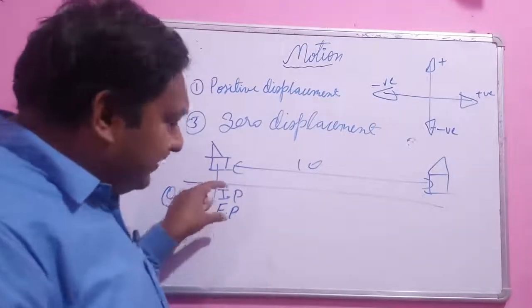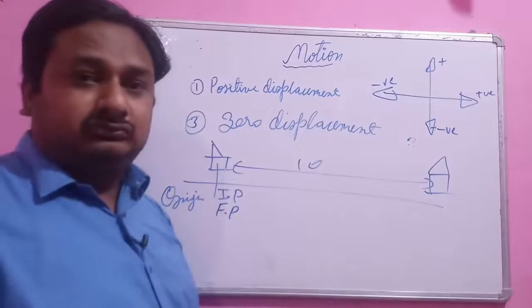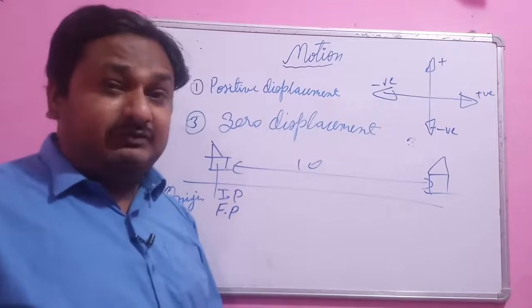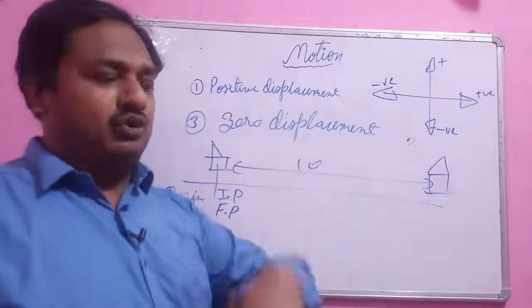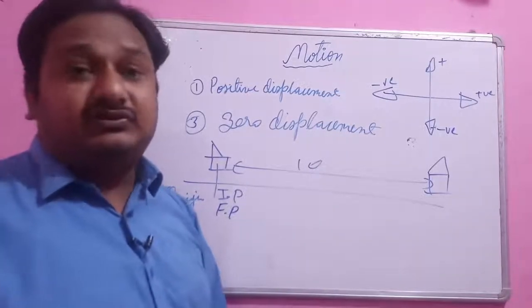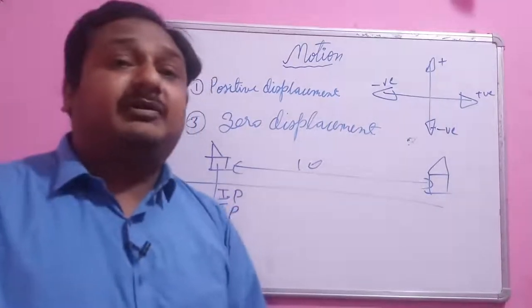So there is no distance between the initial and final position. I am standing on ground zero, because there is no distance between the initial and final position. So if the object returns back to its origin, to its initial position, we say the displacement is zero. Okay, so these are the types of displacement.